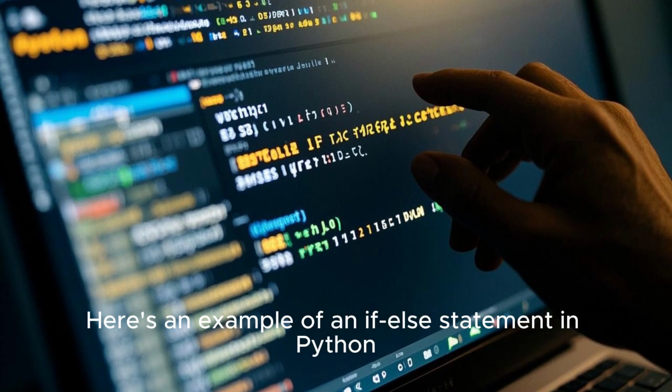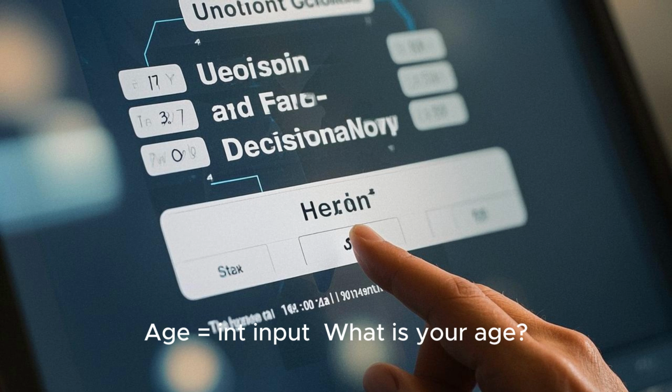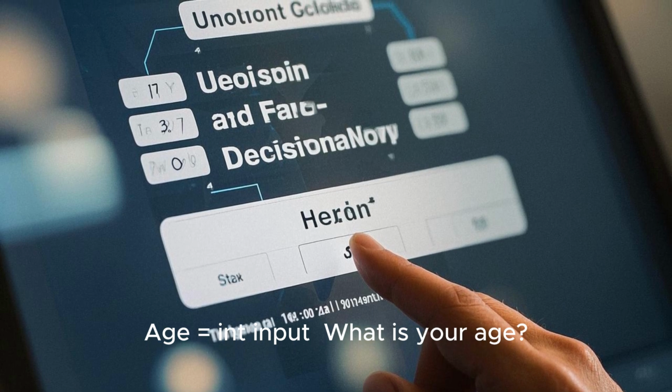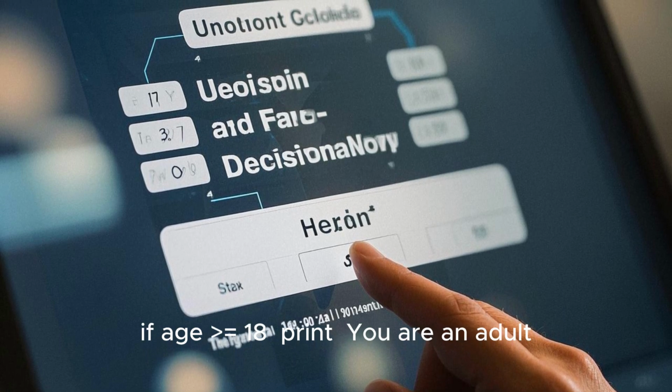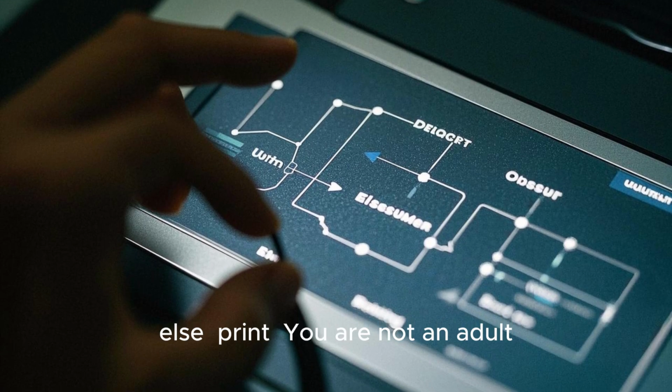Here's an example of an if-else statement in Python. age = int(input("What is your age?")). If age >= 18: print("You are an adult"). Else: print("You are not an adult").